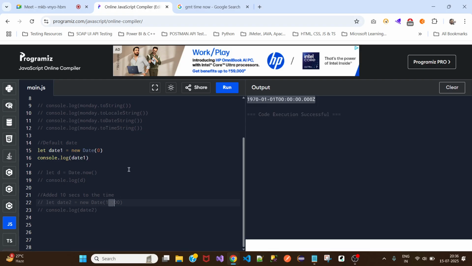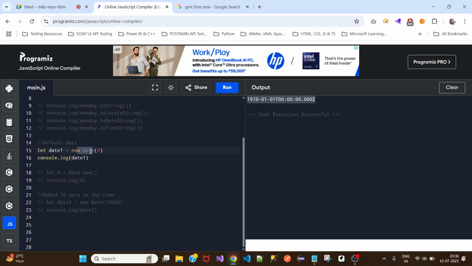Now I want to know, when I'm calling today's date and time, how many milliseconds are calculated from the default date till now. For that, we don't create a new date object.